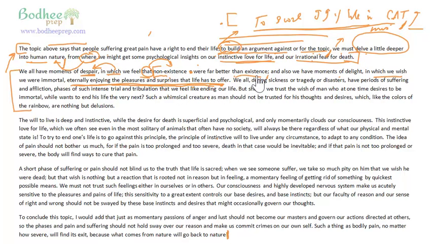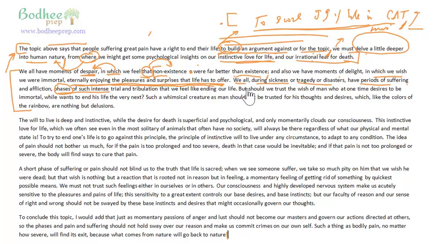We all, and the author says, we all during sickness or tragedy, right? He says, we all during sickness or tragedy have periods of suffering, right? And then he says, an affliction, phases of such intense. So what is this modifier? This modifier refers to basically periods of suffering and affliction.